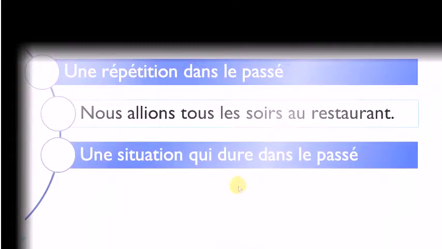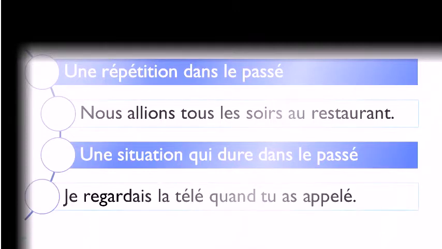And then, if you want to say something that lasts, durer is to last, in the past, dans le passé, then this sentence is quite interesting because I wanted to make the difference between the use of the imparfait here, and then here you've got the passé composé form. So, je regardais la télé, la télévision.